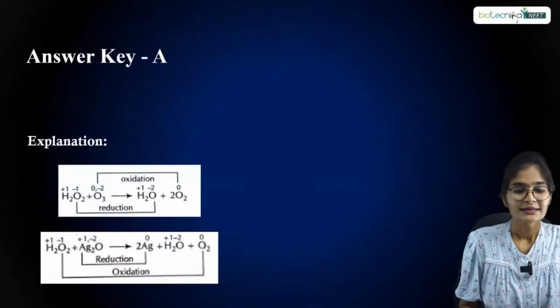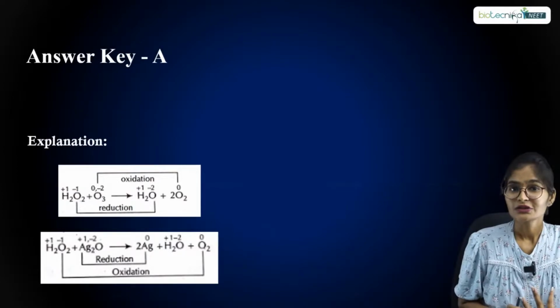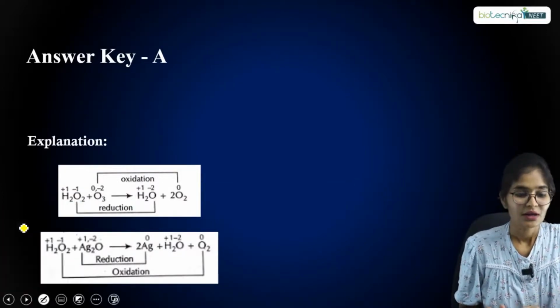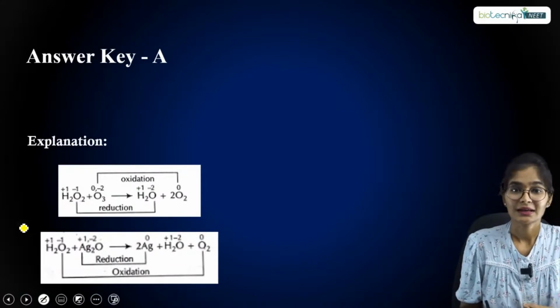All right, the answer is option A. Hydrogen peroxide is acting as an oxidizing agent in the first reaction, whereas in the second reaction it is acting as a reducing agent.